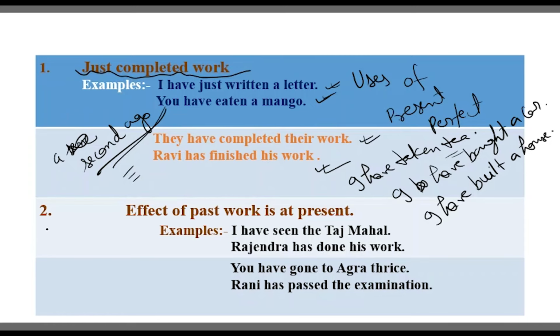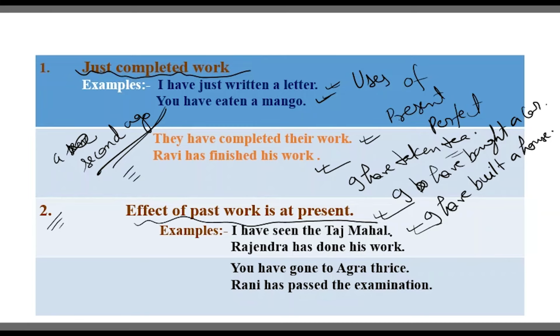Now the second rule I am going to tell you: effect of past work is at present. Suppose that past work we have done earlier, and the effect of those works we are seeing, we are feeling just now, then definitely we can say that those works may be written in present perfect tense. For example, suppose that 5 years ago I visited the Taj Mahal. But suppose someone asks me something about the Taj Mahal, then I can say that I have seen the Taj Mahal and I can say something about it.